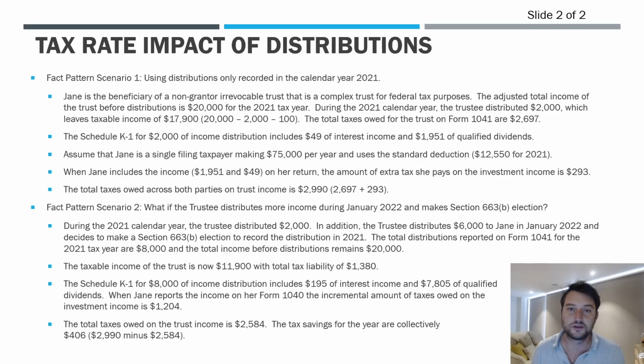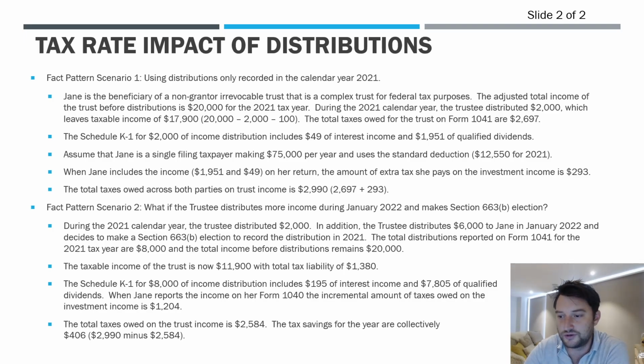So now let's look at how we modify the fact pattern a bit if we have distributions in 2022 and make an election to record them in 2021. So same fact pattern as far as the numbers go about income, right? So the trustee distributes $2,000, and then because they looked at this profile, what the taxes would look like, they decided, well, what if we distribute $6K to Jane in 2022, January, so 1 month after the close of the tax year, and we make this 663B election to roll back that distribution to 2021. How does that change things?